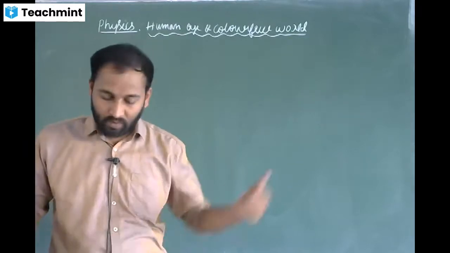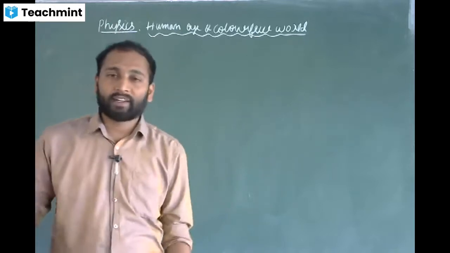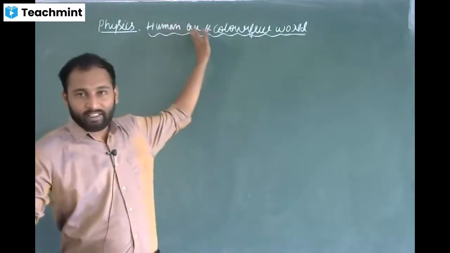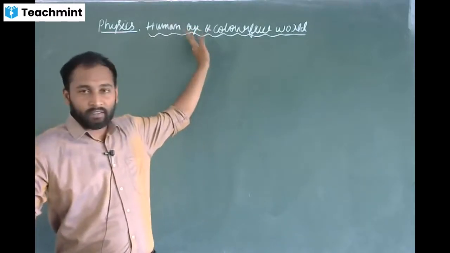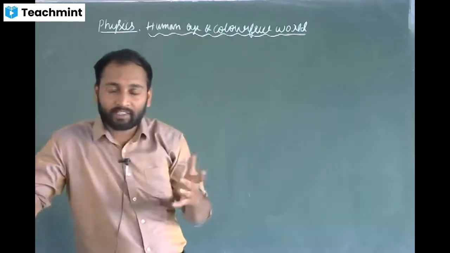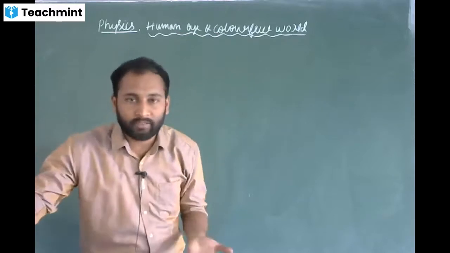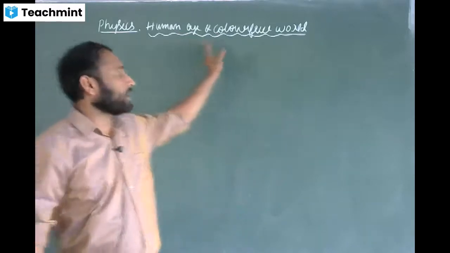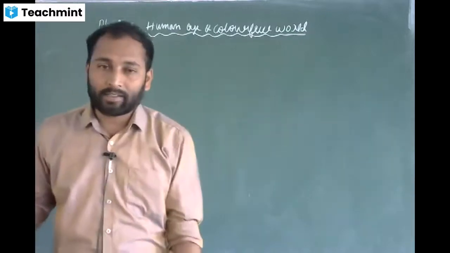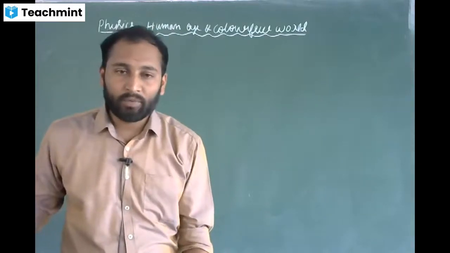So let me start the new chapter, human eye and the colorful world. The name itself says human eye. We will deal with human eye, how it works, if it does not work, what are the defects related with the eyes, how to solve problems associated with eyes. Also the colorful world. Colorful world in the sense you can see different colors. So how can you see different colors? You can see rainbow, right?